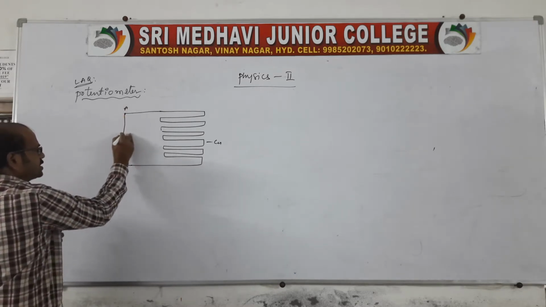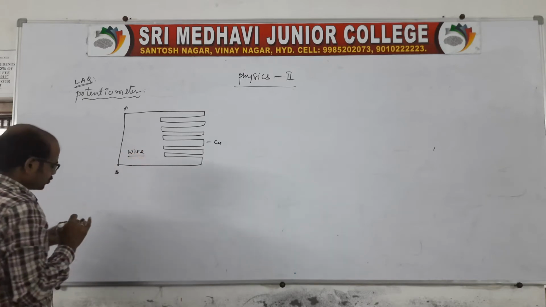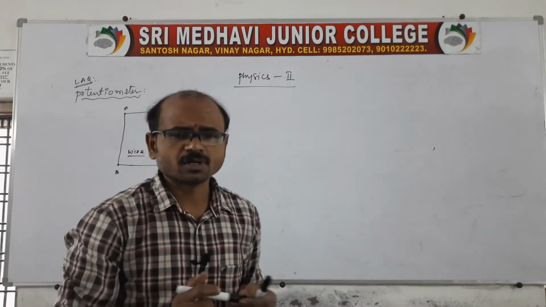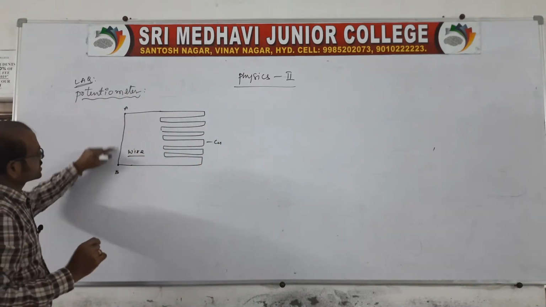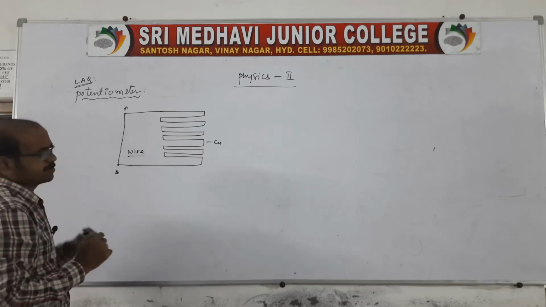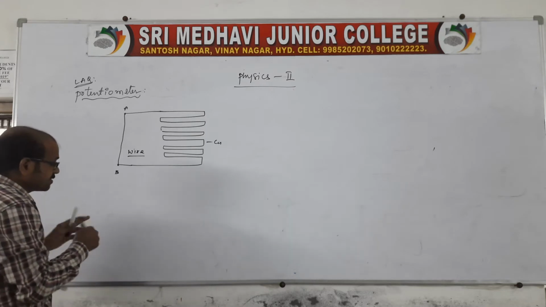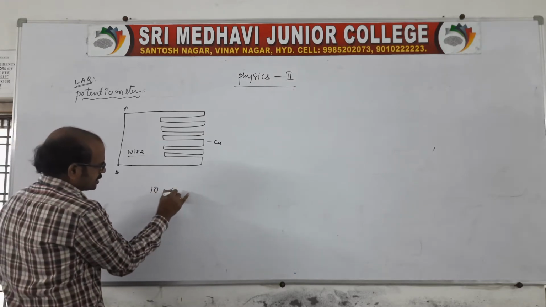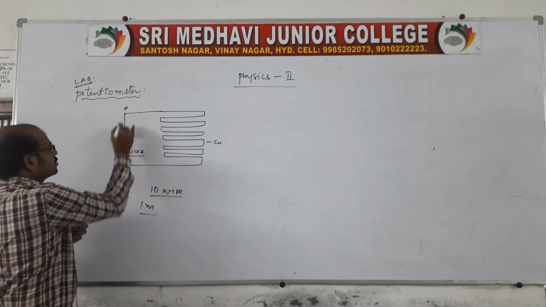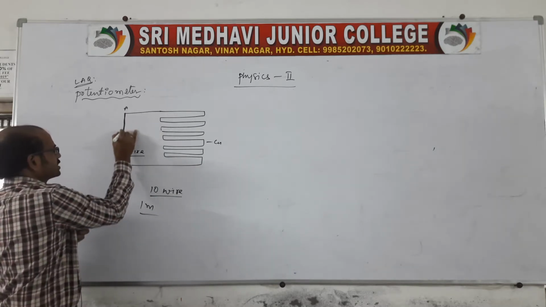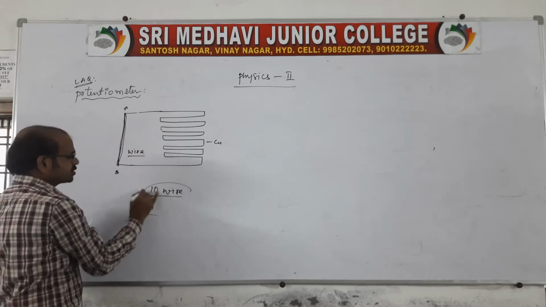And between these 2 points, a wire is stretched. The wire should be manganin or constantan or nichrome. There will be 1 meter between A and B. But here we need to stretch 10 wires. Each carries 1 meter. Therefore, between A and B, if I take 10 wires, it becomes like a single wire. It acts like a single wire. So total equal to 10 meter.